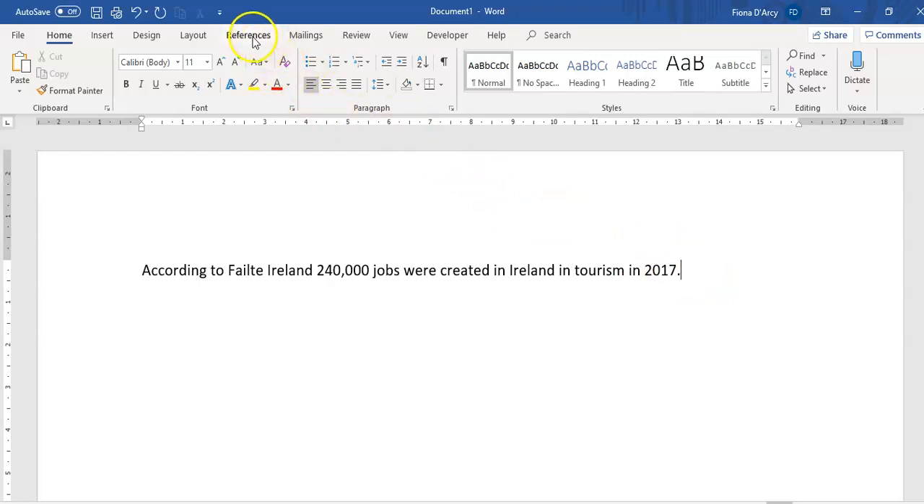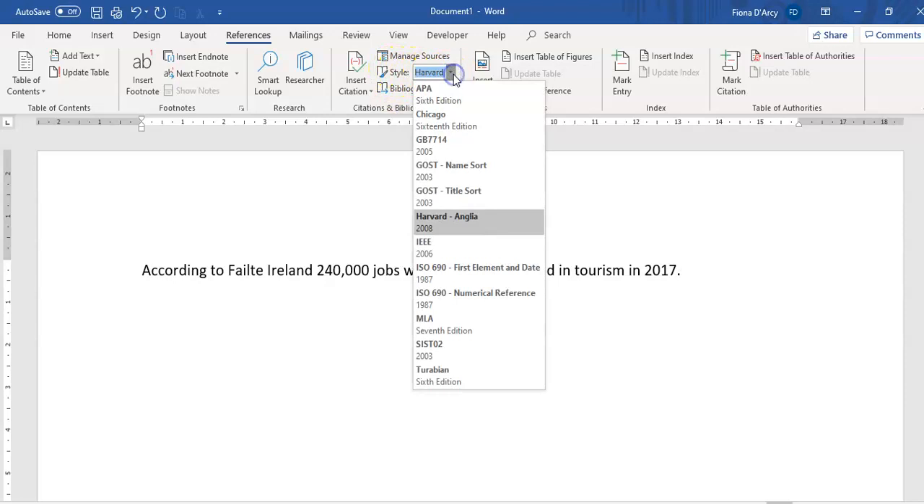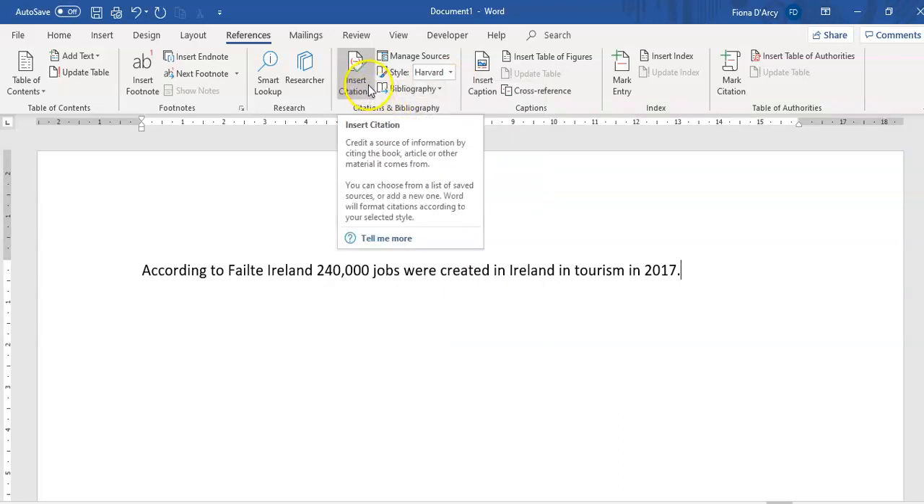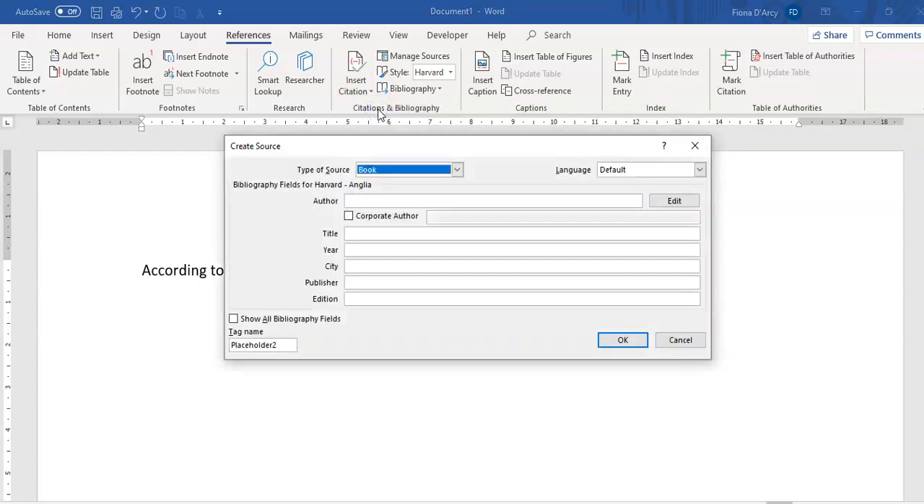So if we go up to the top of the page and find the section on references, in here you've got a section on citations and bibliography. Make sure that the style selected is Harvard, because that is the style that we use in Sallynoggin College, even though there are other styles available. So you're going to select Harvard, and then go to Insert Citation. This is where we want to put in a new citation. Click on the little arrow there. We're going to add a new source, so we're going to put in new information there.